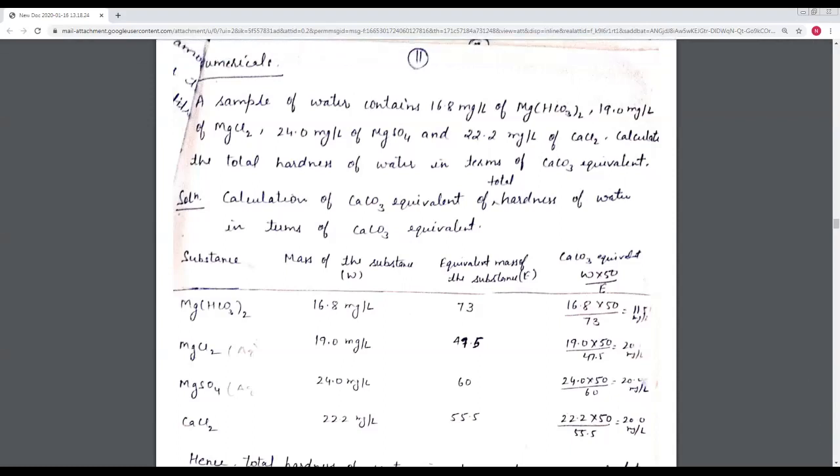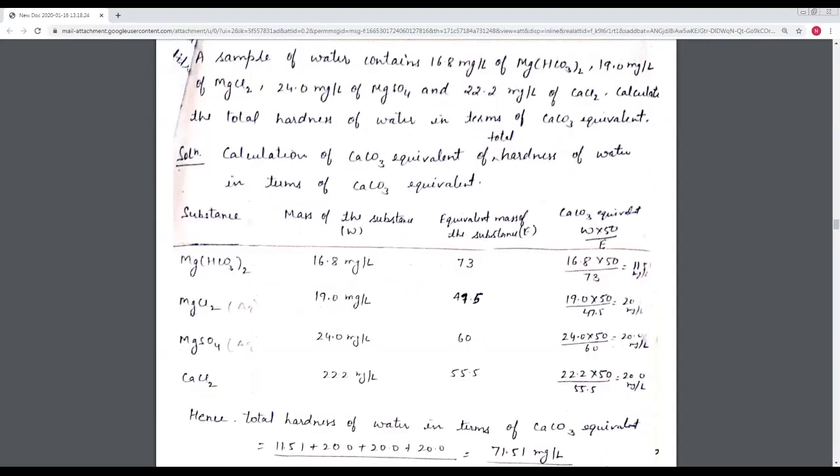Calculate the total hardness of water in terms of calcium carbonate equivalent. We have already discussed briefly what calcium carbonate equivalent is. So here is the solution: the calculation of calcium carbonate equivalent of total hardness.